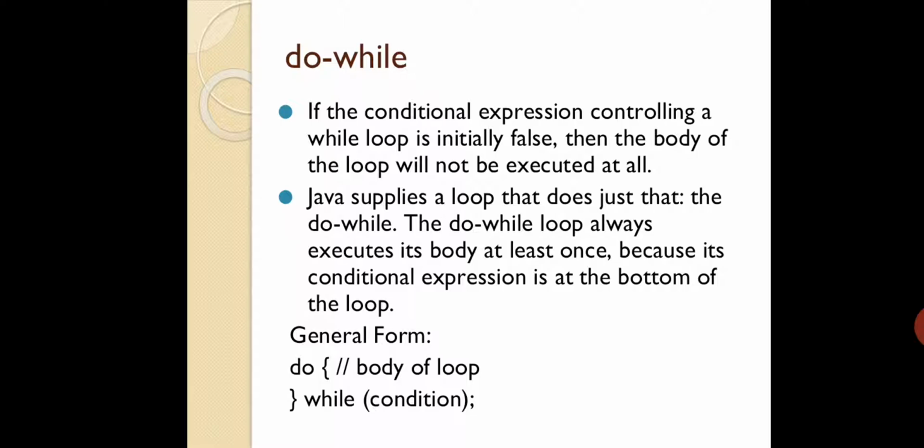So in the same fashion, if the first execution has to be done, then you can go for do while. Then after that it is going to check the actual condition. So Java supplies a loop that does just that, the do while. The do while loop always executes its body at least once because its conditional expression is at the bottom of the loop.